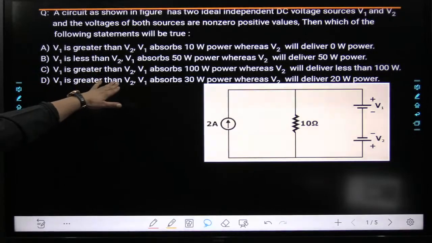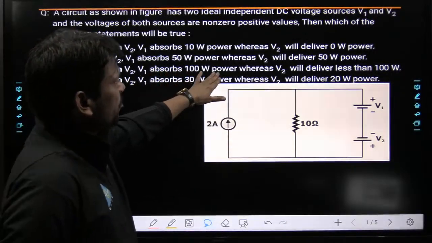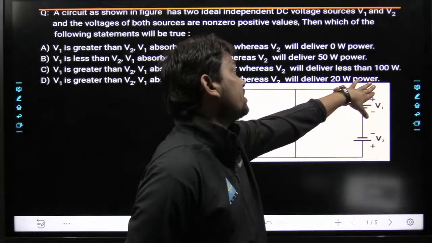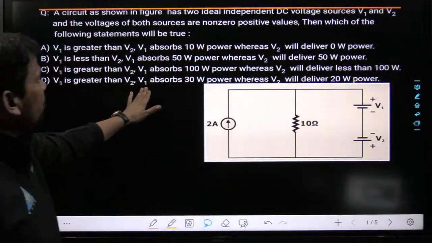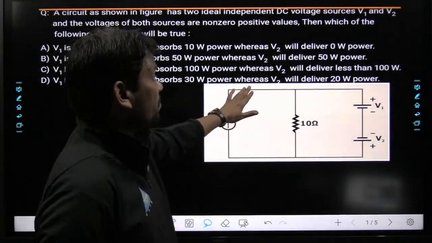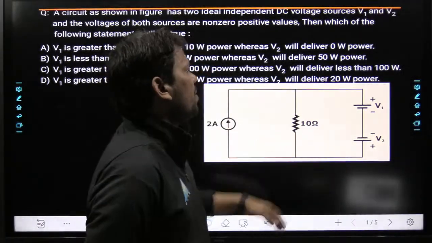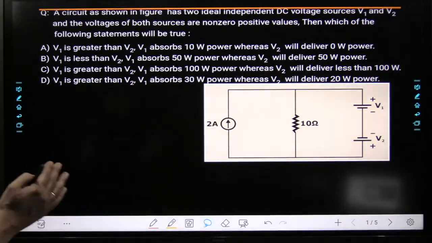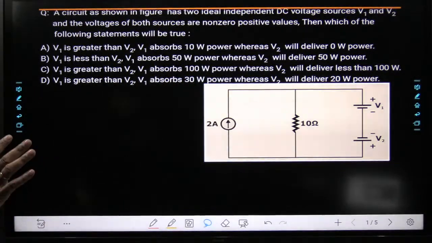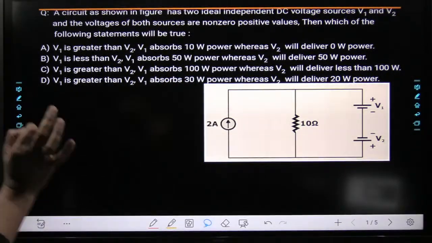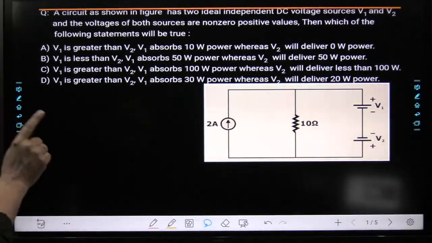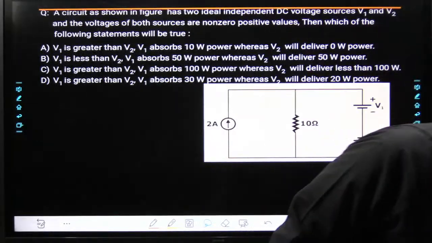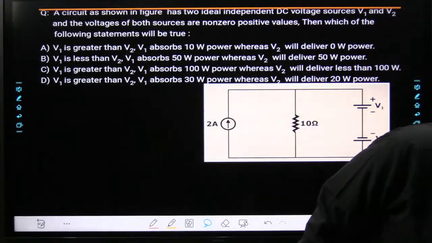V1 is greater than V2, then V1 absorbs 100 watt power, whereas V2 will deliver less than 100. Similarly beta, V1 is greater than V2, V1 absorbs 30 watt power, whereas V2 will deliver 20 watt power. In some situations, in some conditions, such type of example really requires good quality of knowledge related to circuit theory.